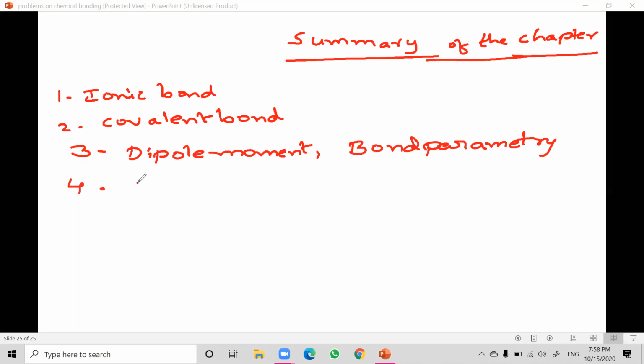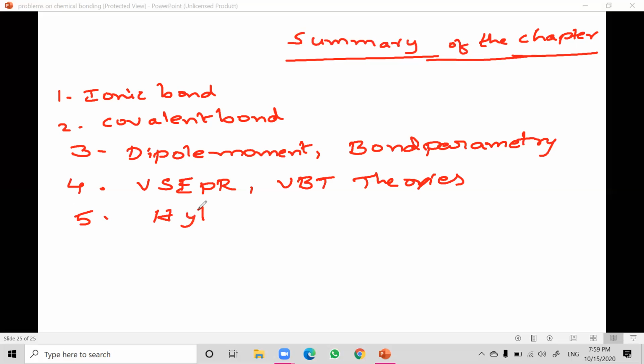Next, we have very important VSEPR theory and VBT. And finally, we have hybridization. And what do we have in the sixth topic? MOT, that is molecular orbital theory.